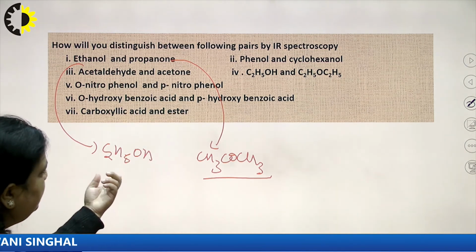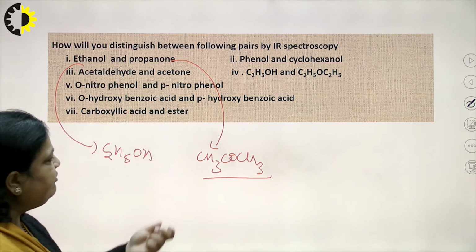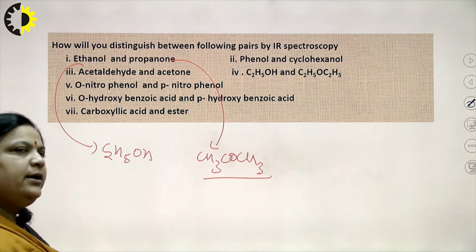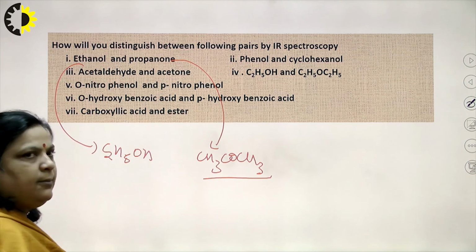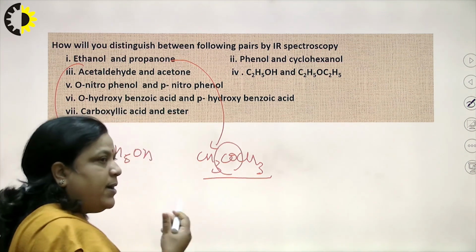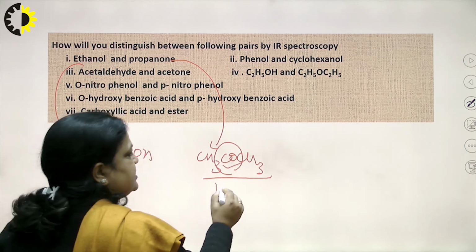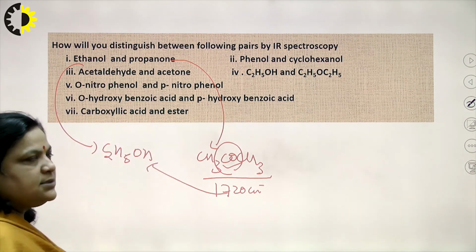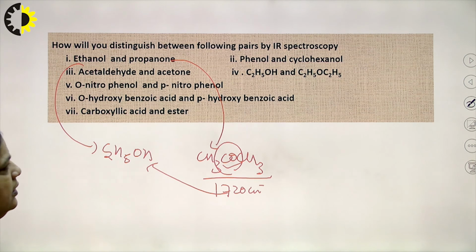First write, in case of ethanol, due to OH stretching, the IR frequency is observed at 3200 to 3600 centimeter inverse, which is absent in propanone. While in propanone, a strong band is observed due to carbonyl CO stretching at 1720 centimeter inverse, which is not present in ethanol. So we can differentiate in this way.